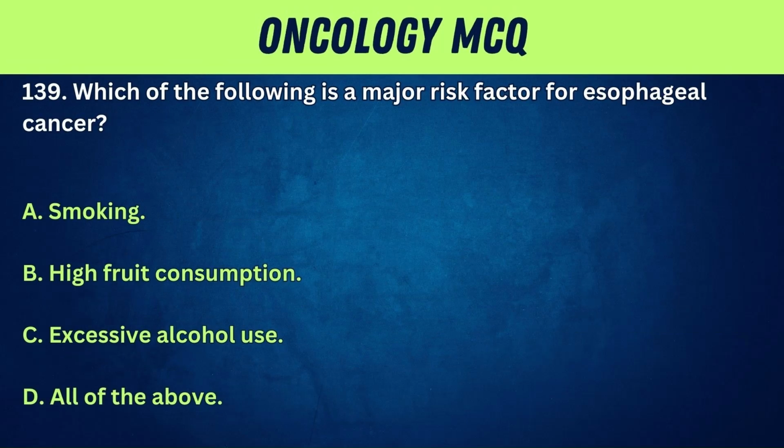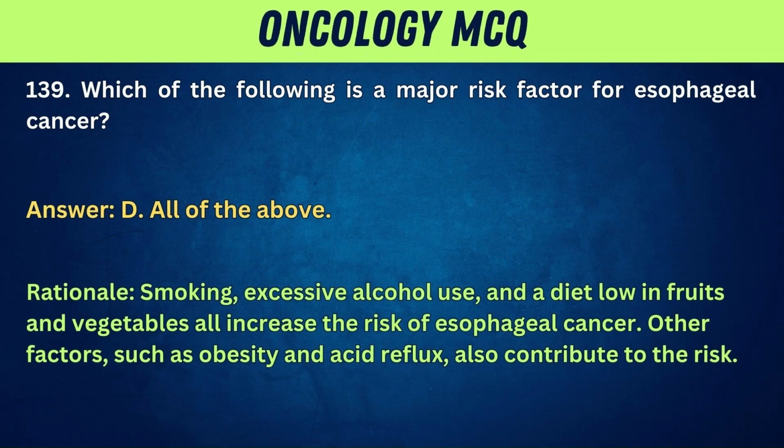139. Which of the following is a major risk factor for esophageal cancer? A. Smoking. B. High fruit consumption. C. Excessive alcohol use. D. All of the above. Answer: D. All of the above. Rationale: smoking, excessive alcohol use, and a diet low in fruits and vegetables all increase the risk of esophageal cancer. Other factors, such as obesity and acid reflux, also contribute to the risk.